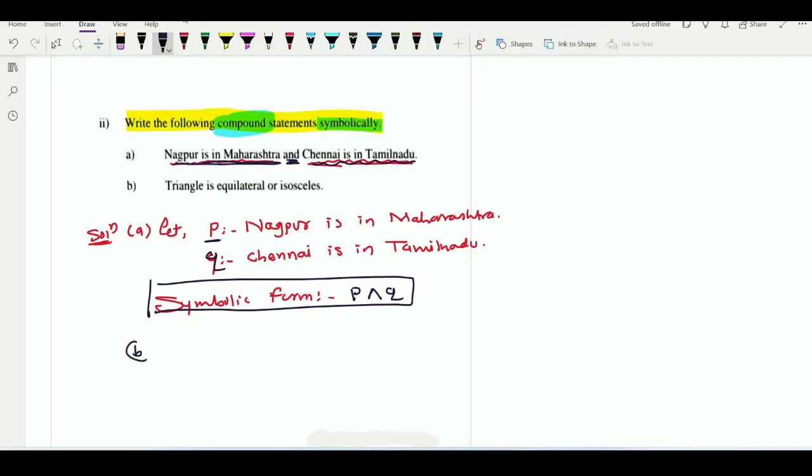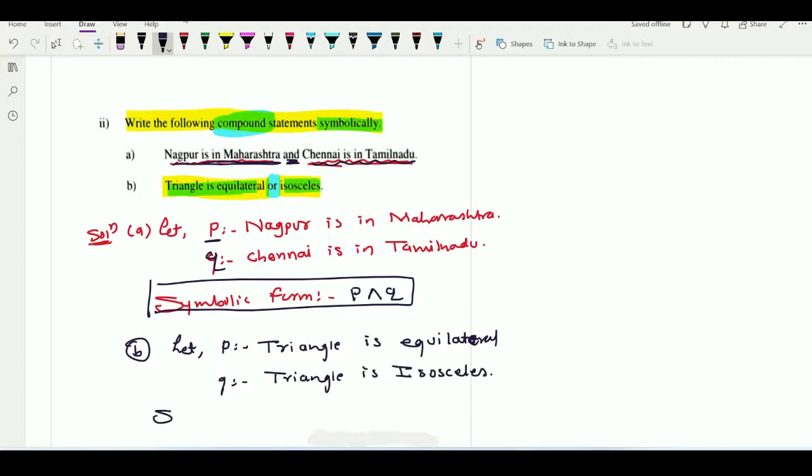Now let us try to solve the second example using the same method. Here observe what is the first part? Triangle is equilateral, and the second part is triangle is isosceles, and both parts are connected by what? OR. So let us denote the first part by P and the second part by Q. So let P mean triangle is equilateral, and the second part we denote by Q, that triangle is isosceles.